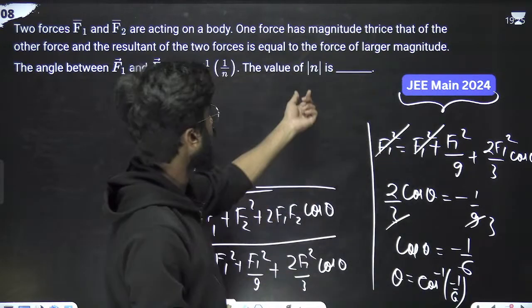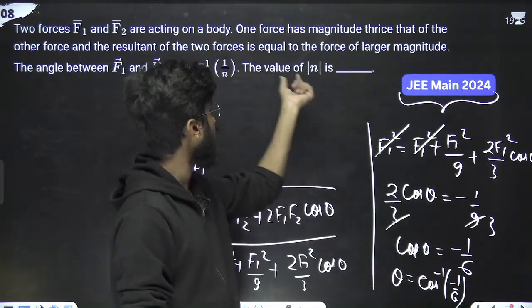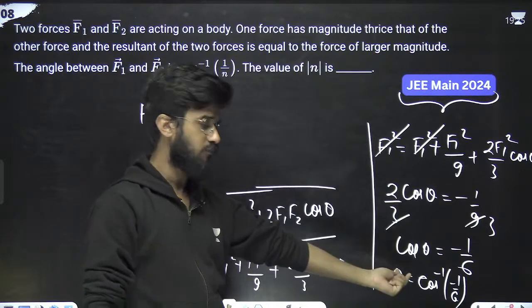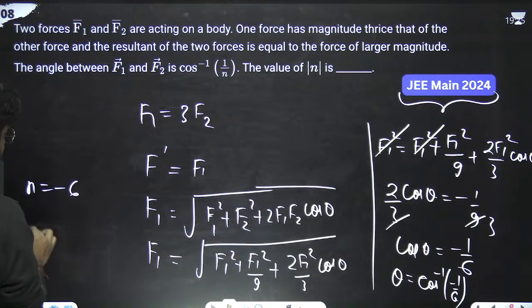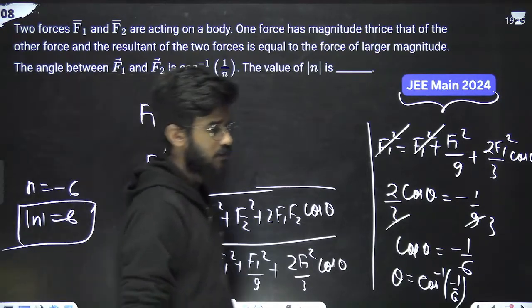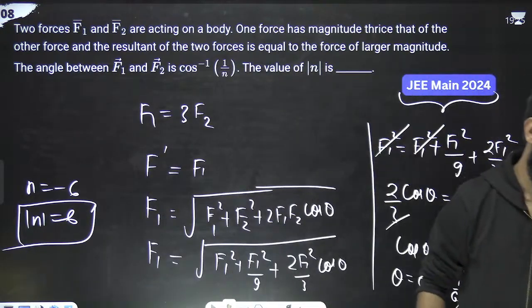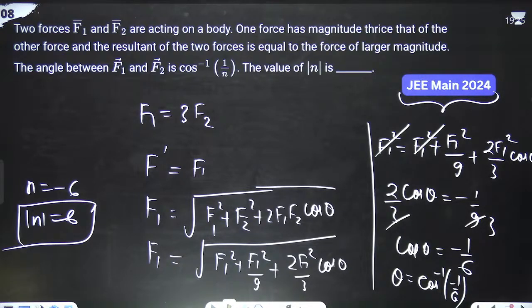So what is the value of n? N is equals to simply 6 because it is asking the mod of n. So mod n is what? N is what? Minus 6. So mod of n will be 6. So 6 is the right answer for this particular question. Got it? Great. Okay.